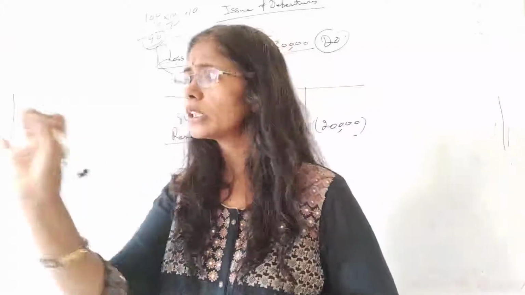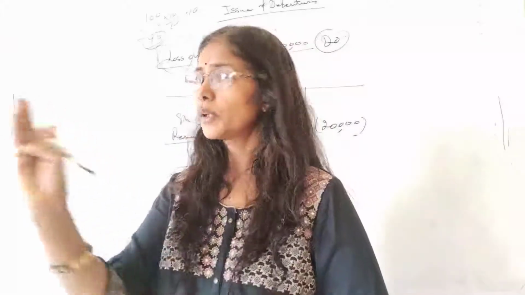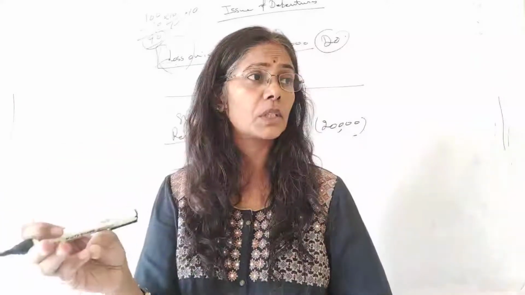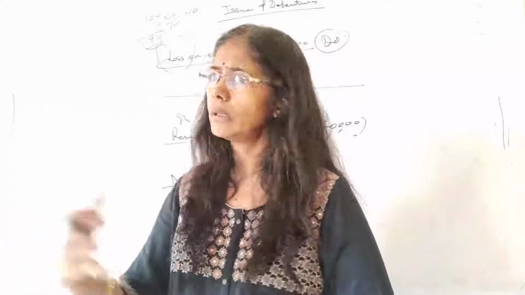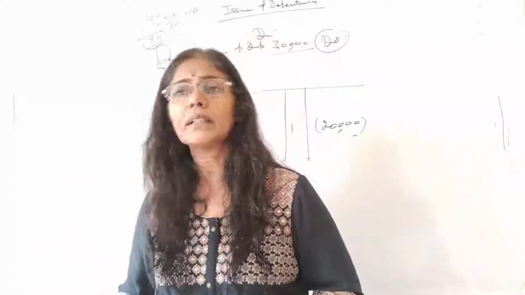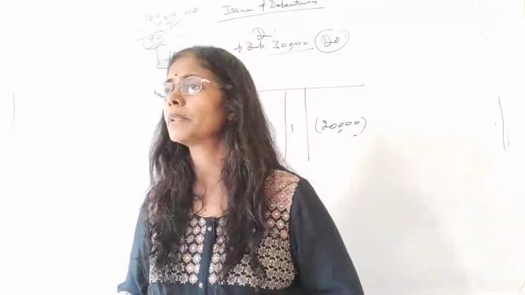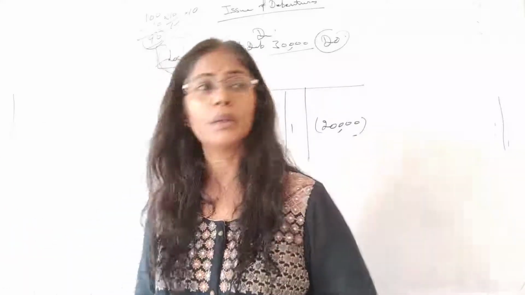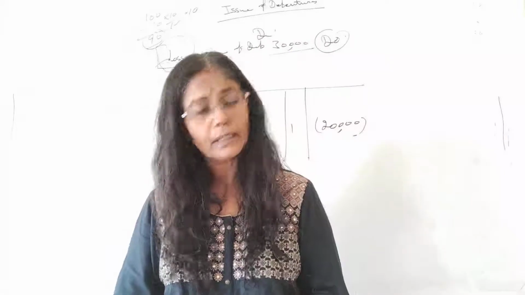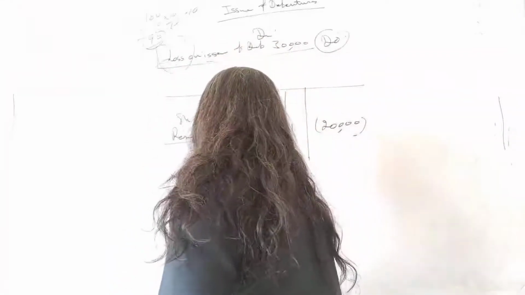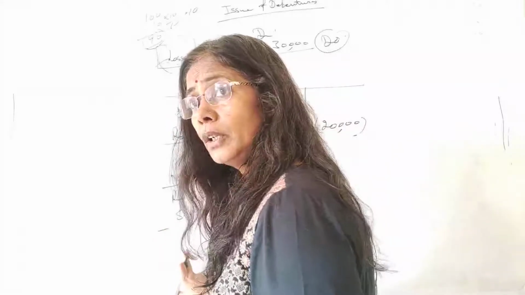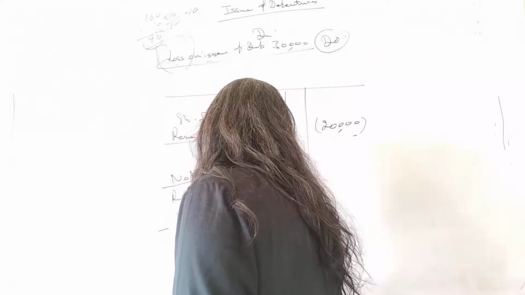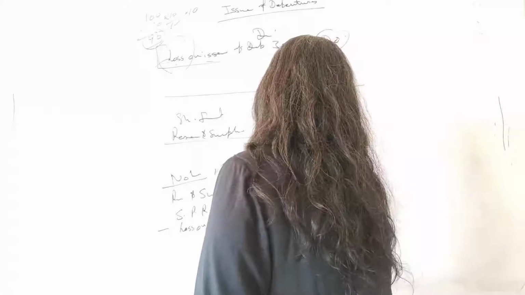Reserve and surplus. What are the parts of reserve and surplus? Security premium reserve, general reserve, debenture redemption reserve, investment fluctuation reserve, and credit balance of the P&L. All these things are there. So we were having 10,000 rupees in the security premium reserve. Just look into your book. Do we have it given? And what we have done? Security premium reserve is given as 10,000. Then I have used this money to write off loss on issue of debenture. How much? 10,000. So its balance is nil.